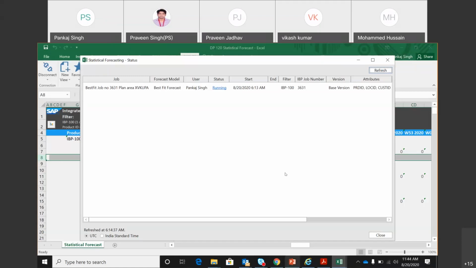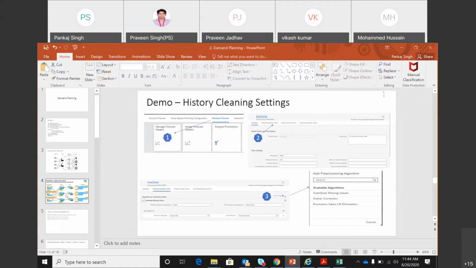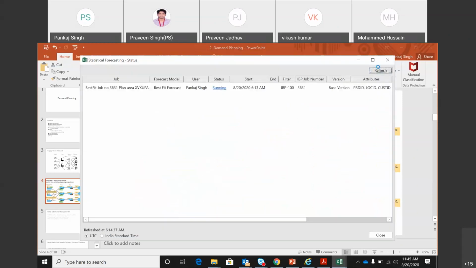By the time it is running, let's talk a little bit about this. You will be able to now correlate what we started doing on day one. We said that this is my company. I want to do demand planning, which means I wanted to have a predicted sales quantity for this product in future, which is what we are going to get once this run gets completed.